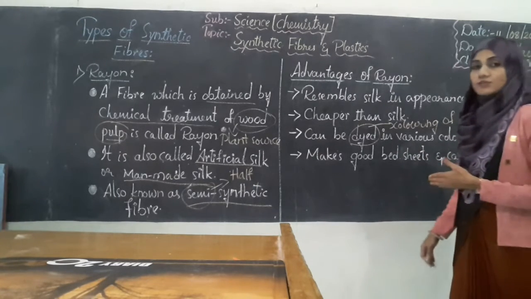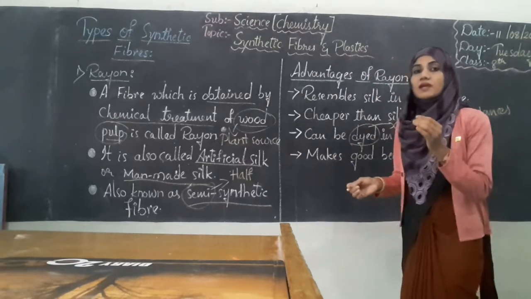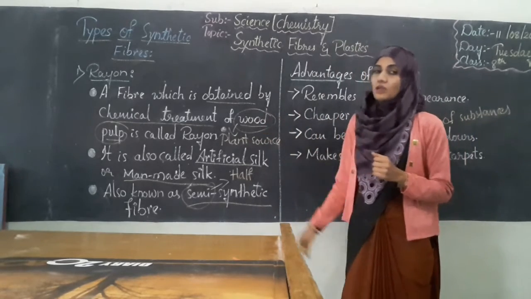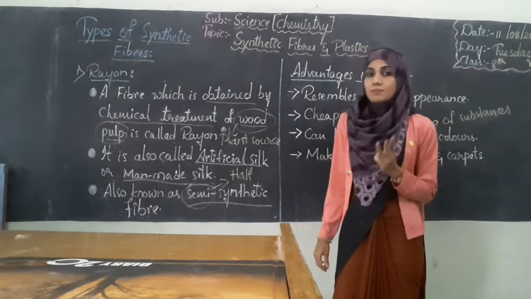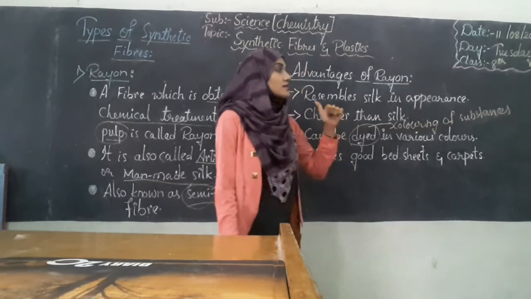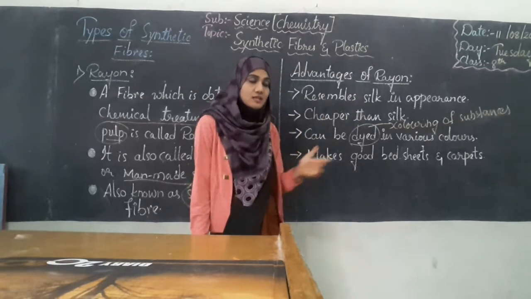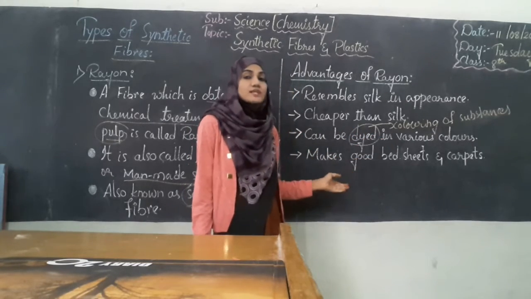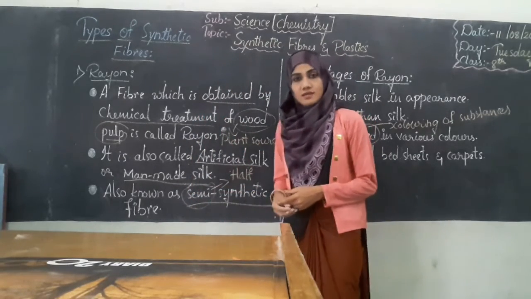So these are the four advantages of rayon, and this is all that you need to know about rayon. It is obtained through chemical treatment by extracting the wood pulp. It is also called artificial silk, man-made silk, and semi-synthetic fiber. It resembles silk in appearance and is cheaper than silk. It can be dyed into various colors, and it makes good bed sheets and carpets. Next, a type of synthetic fiber is nylon.